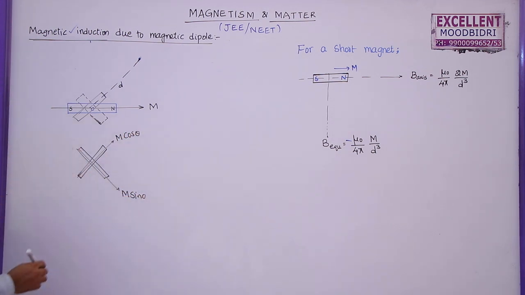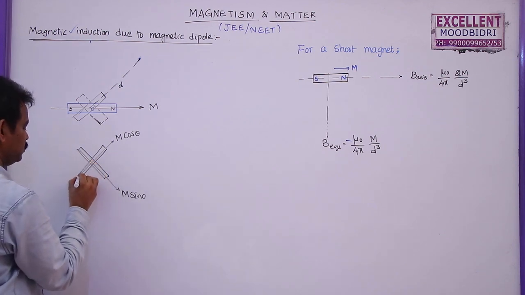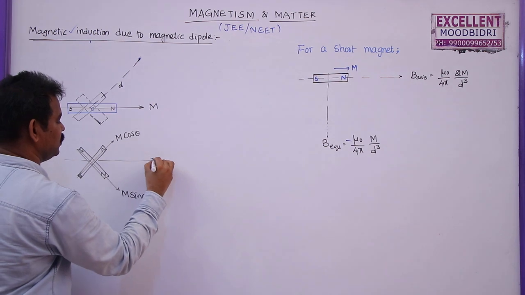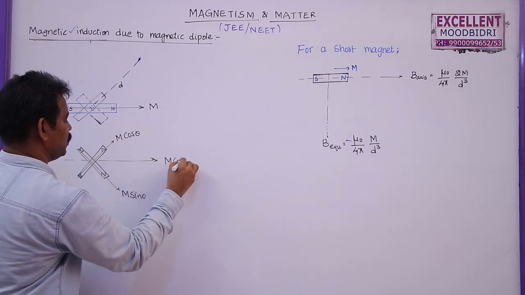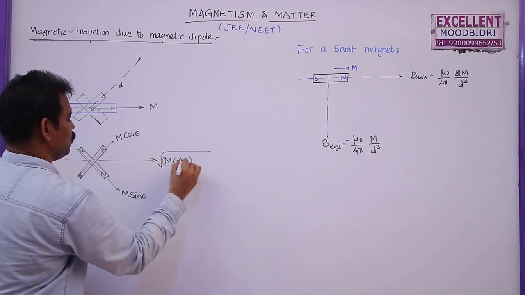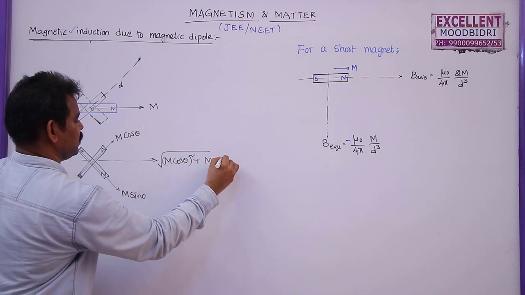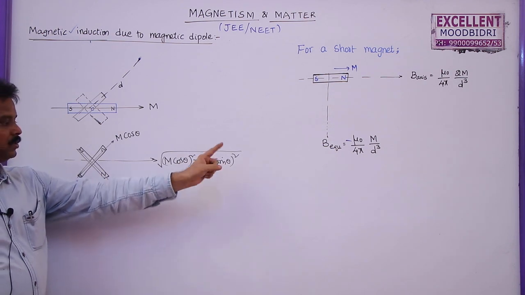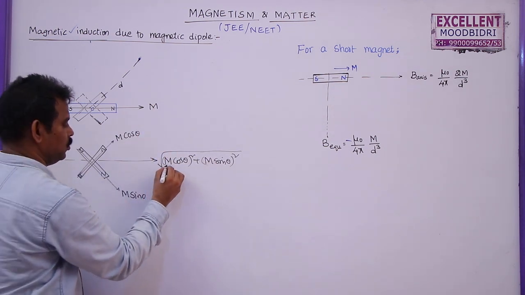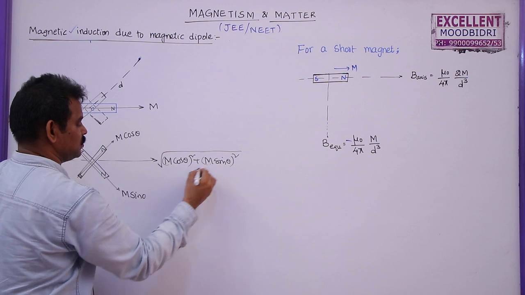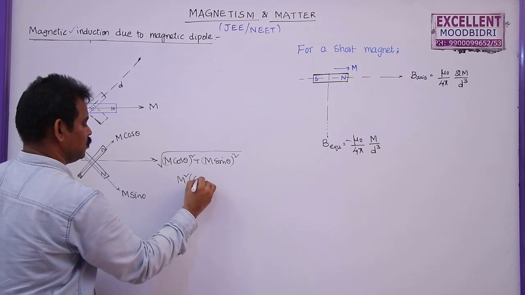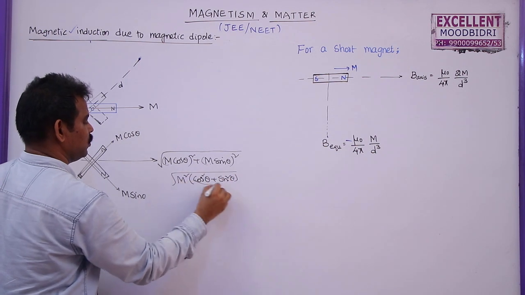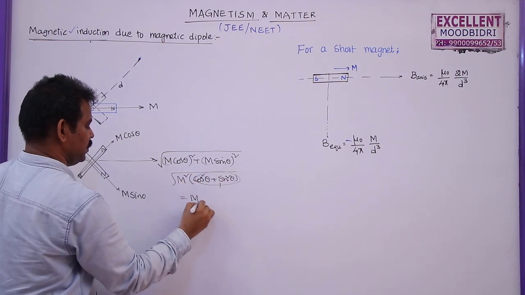If these two are kept perpendicular to each other, the resultant magnetic moment will be root over m cos theta whole square plus m sin theta whole square plus 2 m cos theta m sin theta into cos 90, which is 0. So this is m square cos square theta plus m square sin square theta, so m square into cos square theta plus sin square theta under root. This is 1, so this is m.